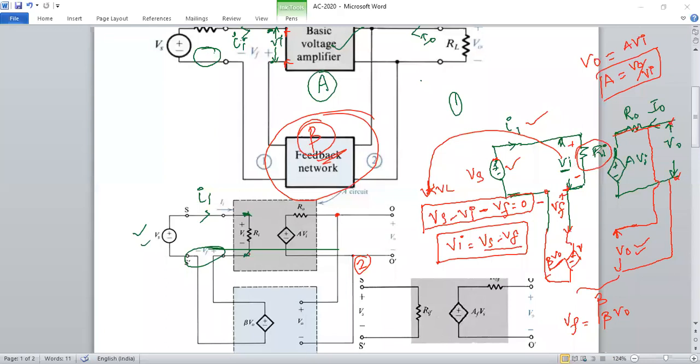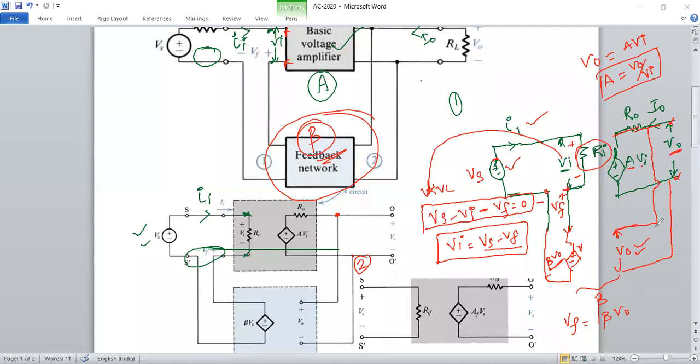Output side, the input voltage is amplified by the gain factor of A. So that is A into Vi, and that should be your output. This output resistance is connected in series with the dependent source, and only when open circuited can we get V0 equal to A into Vi.